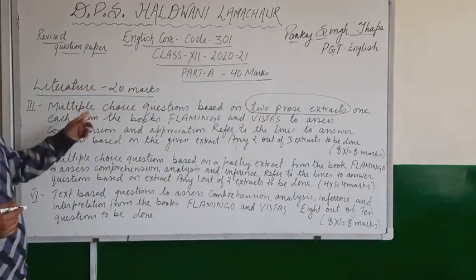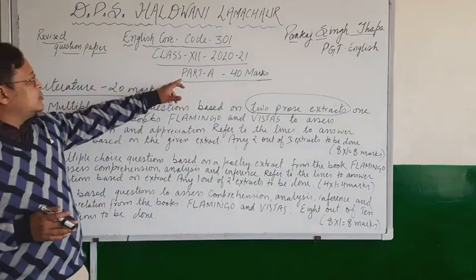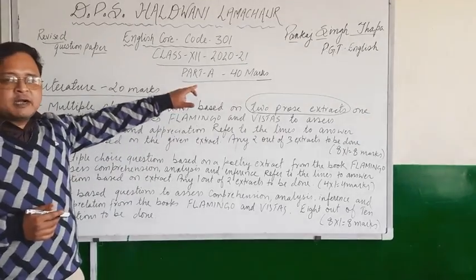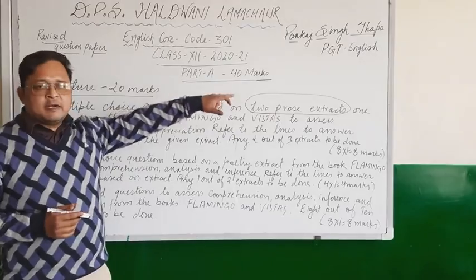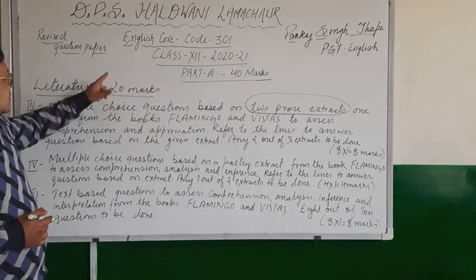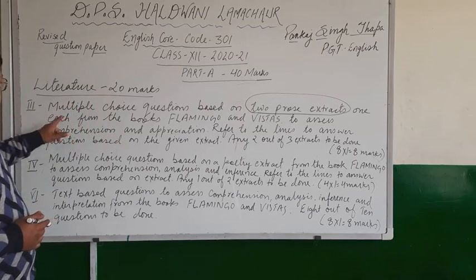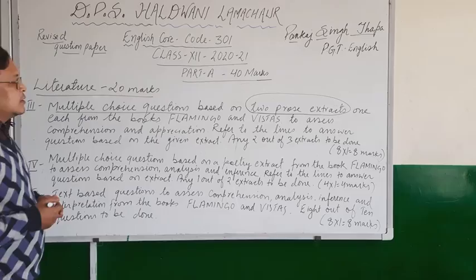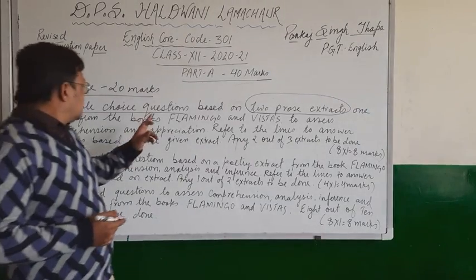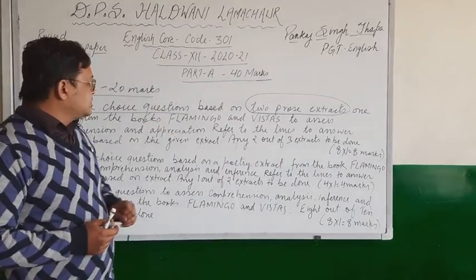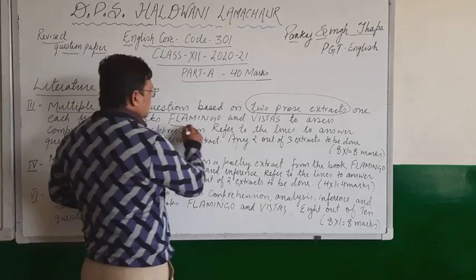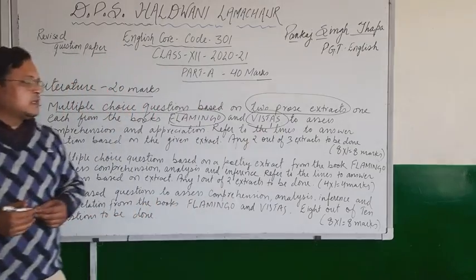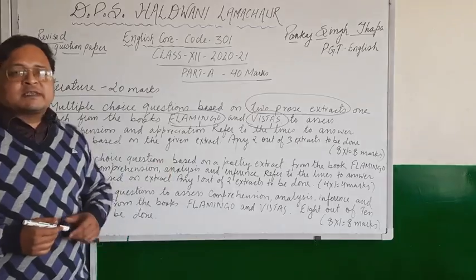Alright, so this question number 3, as this is objective type section, part A will be objective and part B will be subjective. Part A 40 marks, part B 40 marks. So here in this literature section, question number 3, again it will be multiple choice question. So 2 prose extracts you will get, one from Flamingo and one from Vistas. So 2 prose extracts will be there.